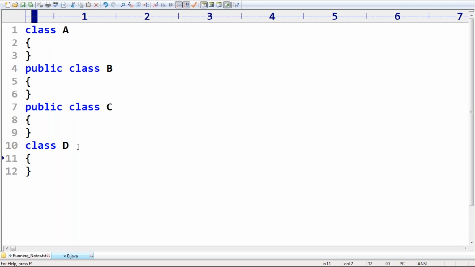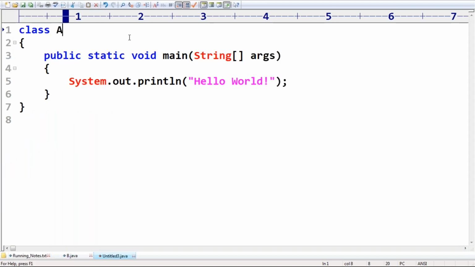Next, some people are going to think the name of the program and the name of the class which contains the main method should be the same. There are no such rules, sir. Where is the proof for that? I will show one small proof so that you may understand more clearly.